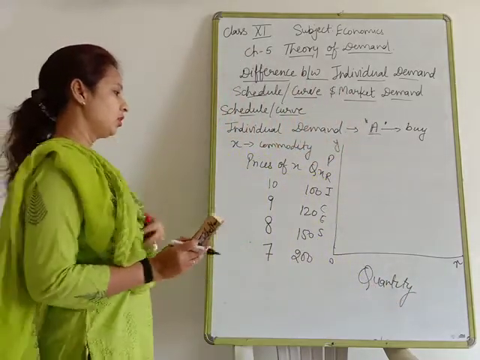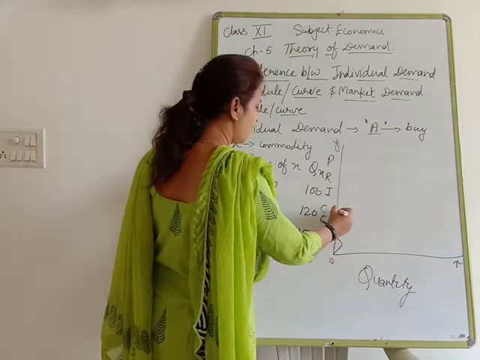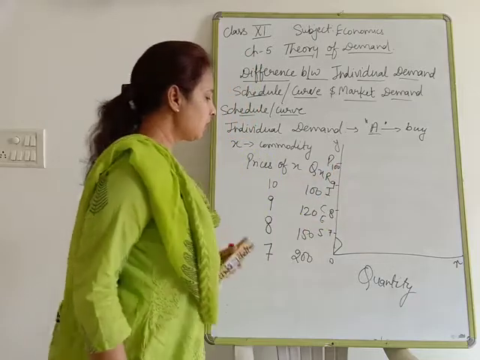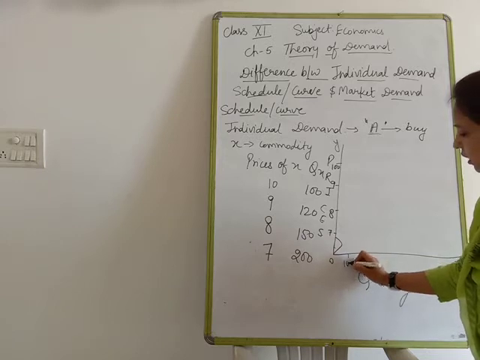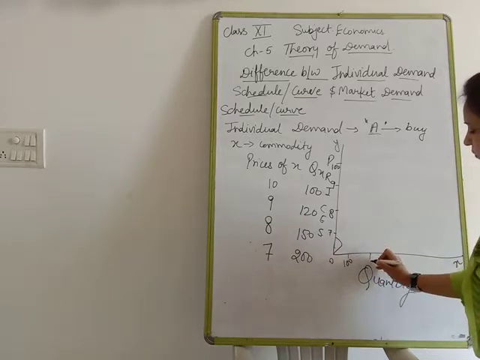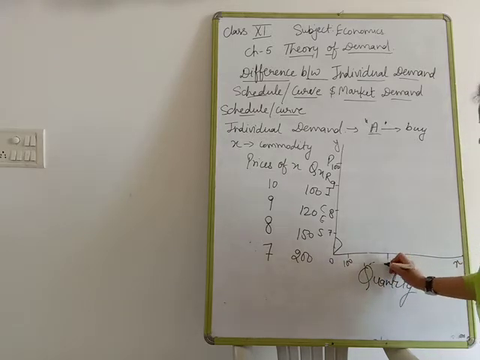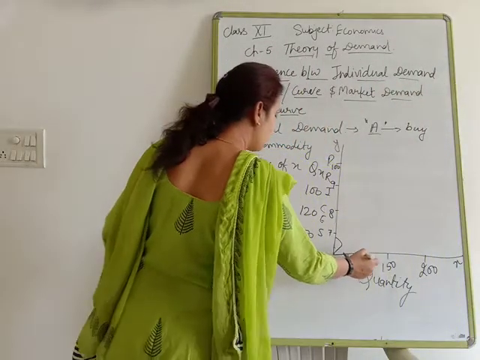Now the prices are 7, 8, 9 and 10. The quantities are 100, 150, or take more difference, 100, 150 and 200. Clear? In between we are going to take 120 also.